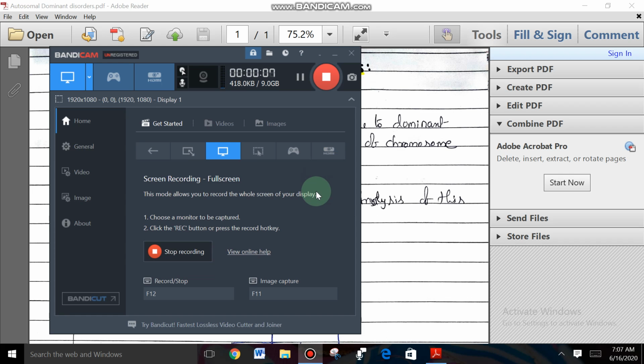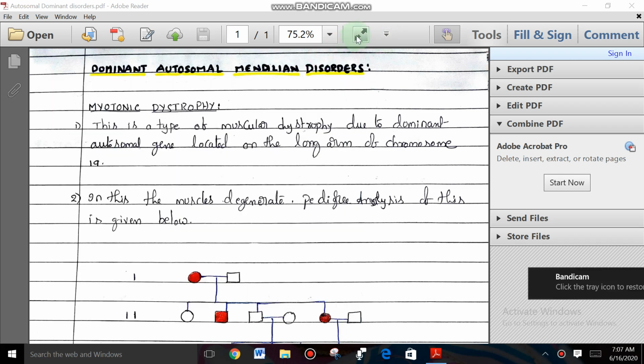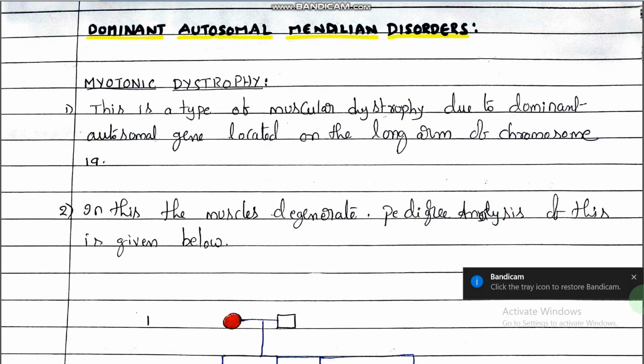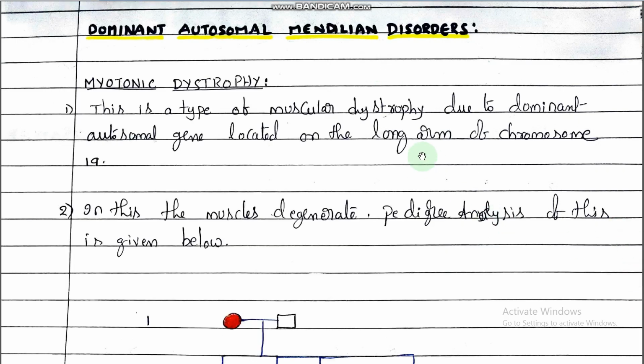Today's class we are going to discuss some of the genetic disorders. Genetic disorders are of two types, Mendelian disorders and chromosomal disorders. In Mendelian disorders, there are some disorders we are going to discuss today. So, let us start. Mendelian disorders are classified into two different types, autosomal and allosomal Mendelian disorders.